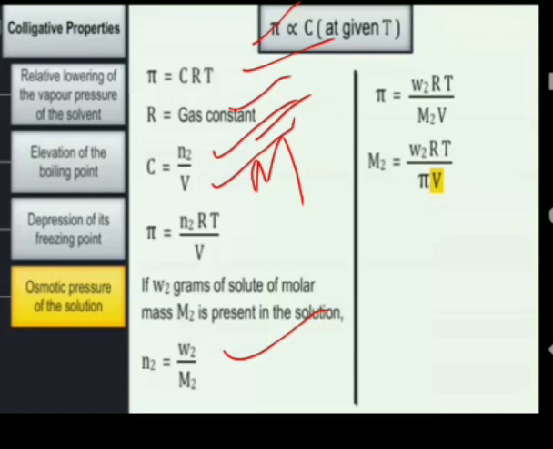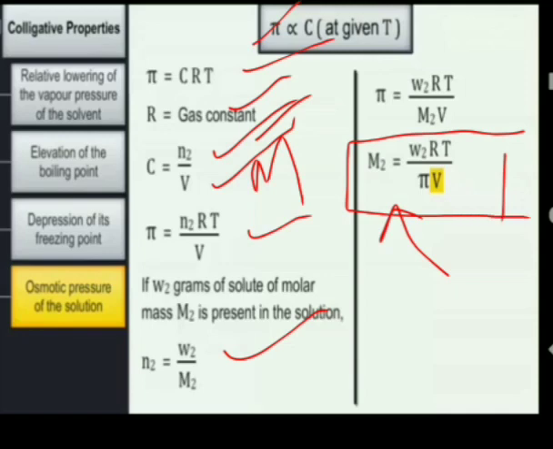If we put this formula for n2, the moles of solute, in the equation, then the equation becomes pi is equal to W2 RT upon M2 into V, where W2 is the amount of solute, R is the gas constant, T is the temperature, M2 is the molar mass of solute, and V is the volume of solution in liters. If we rearrange it, we can easily determine the molecular mass of solute, which is equal to weight of solute into gas constant into temperature upon volume of solution into osmotic pressure. By this formula you can find the molecular mass of solute also.